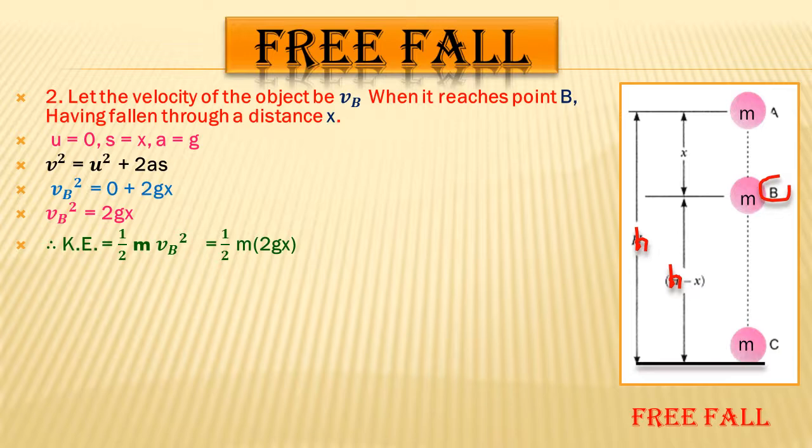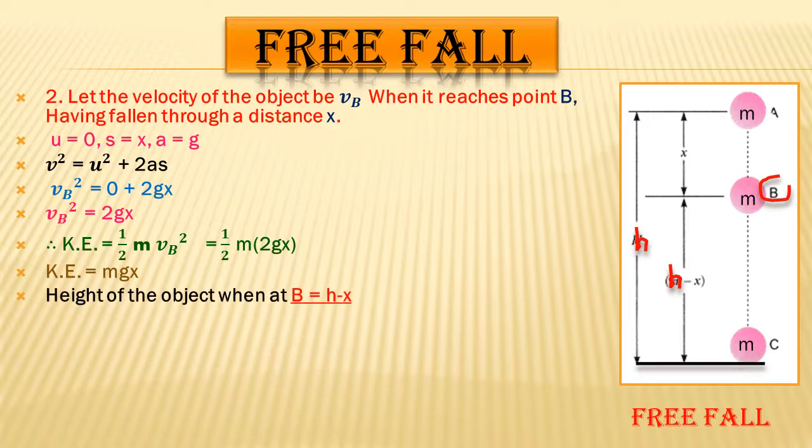Here we will not write 2gx square, because the value of vb square itself is 2gx. And kinetic energy will be what? Here mgx, because half and 2 get cancelled, so remaining will be mgx.